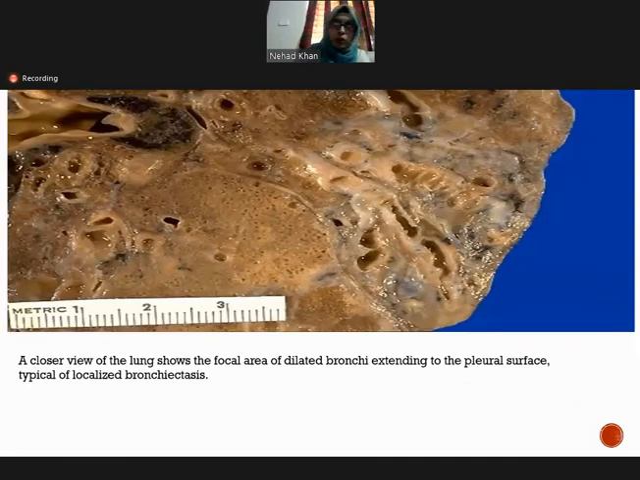Again, a closer view of the lung showing the focal area of dilated bronchiole, which is extending to the pleural space. See, this is the pleural surface, and the dilated bronchioles are extending to the pleural surface, typical of localized bronchiectasis.